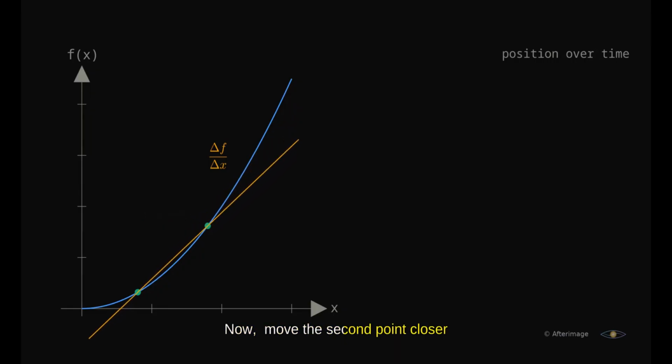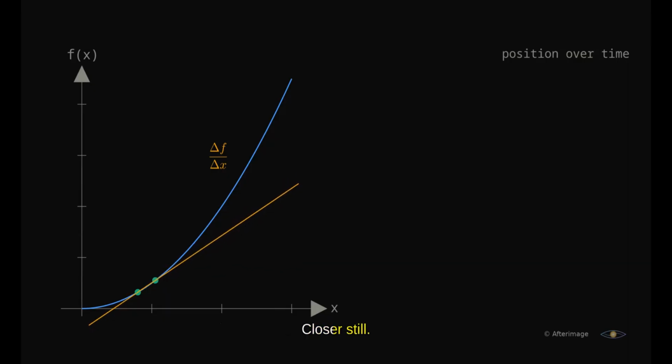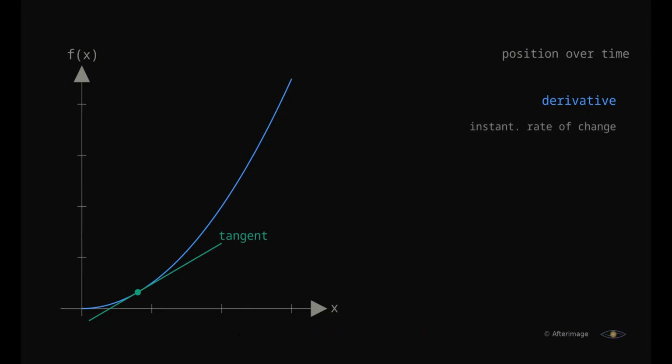Now move the second point closer to the first. The secant shifts. Its slope changes. Closer still, and closer. Watch what happens as the gap shrinks towards zero. The secant approaches a limit. At the limit, it becomes a tangent, touching the curve at exactly 1 point. That tangent slope is the derivative. It is the instantaneous rate of change, the slope that exists at a single moment.